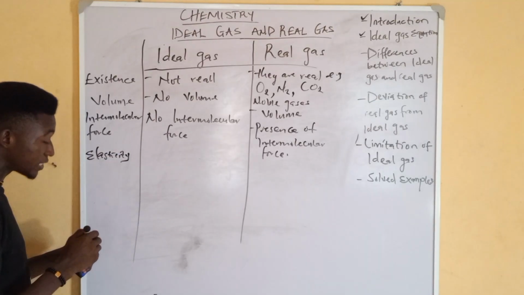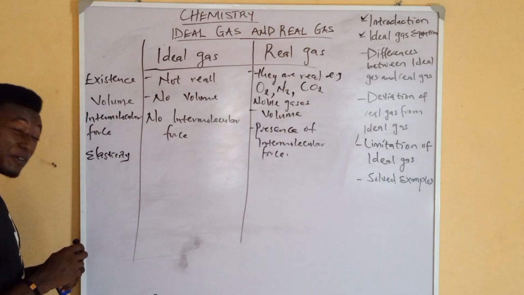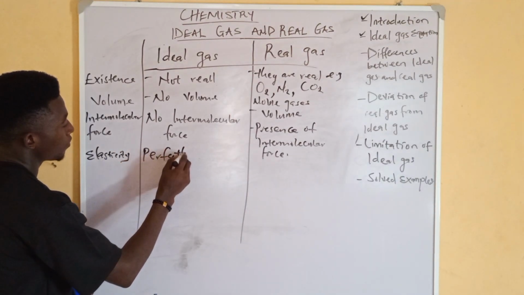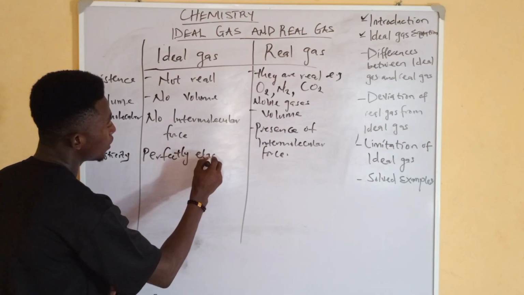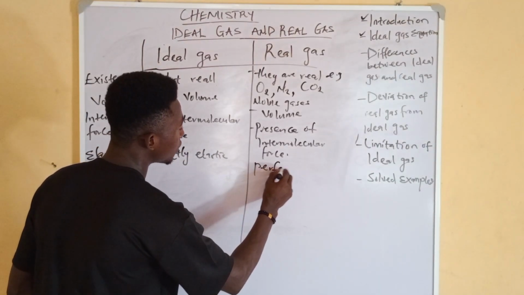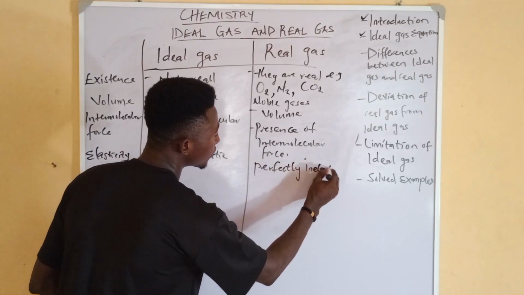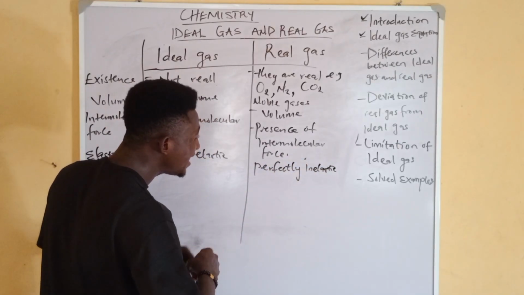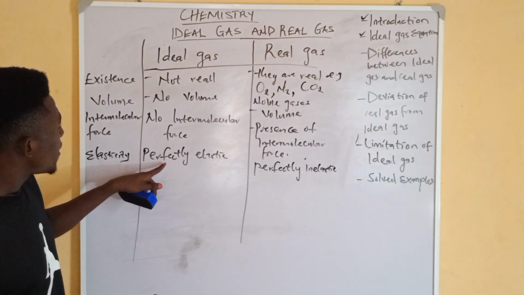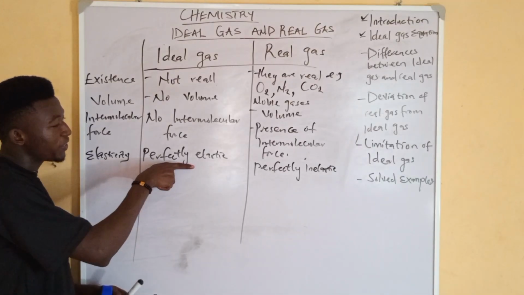In terms of elasticity, ideal gases are perfectly elastic, but real gases are perfectly inelastic. Now, let me explain something here.